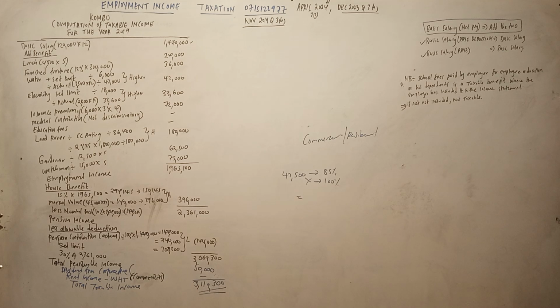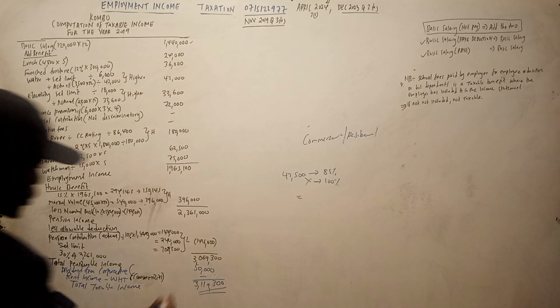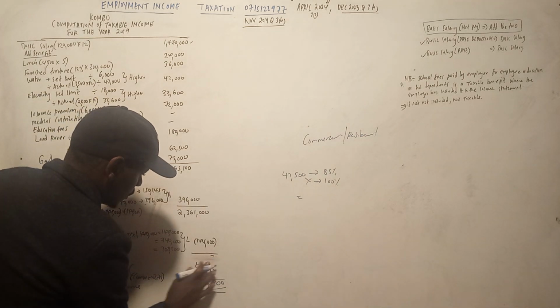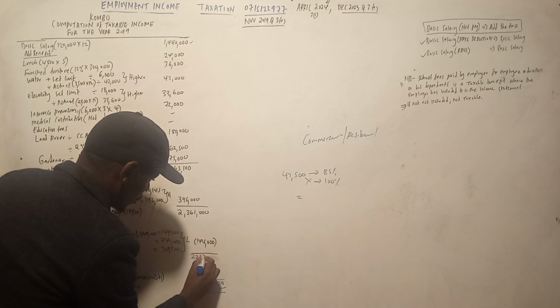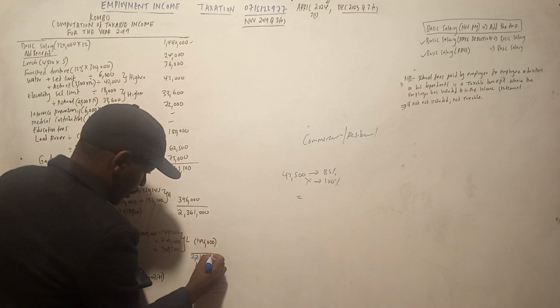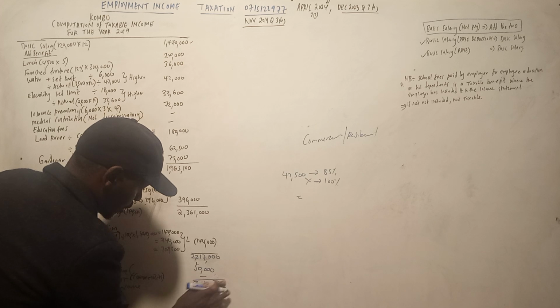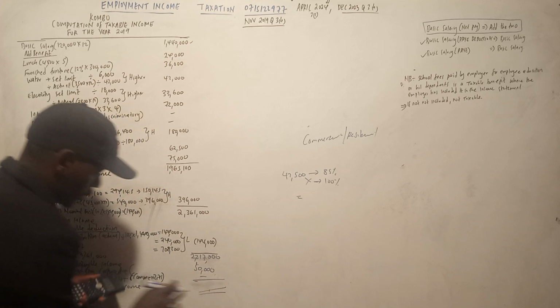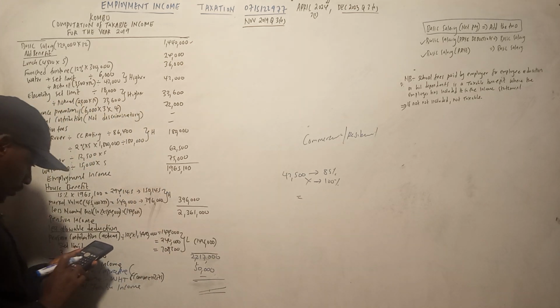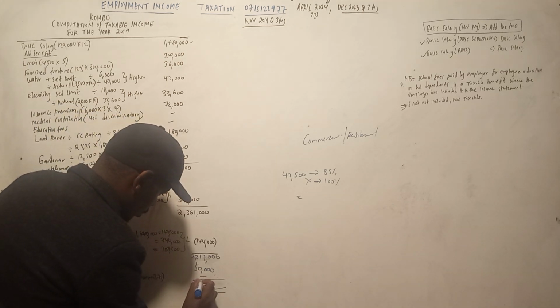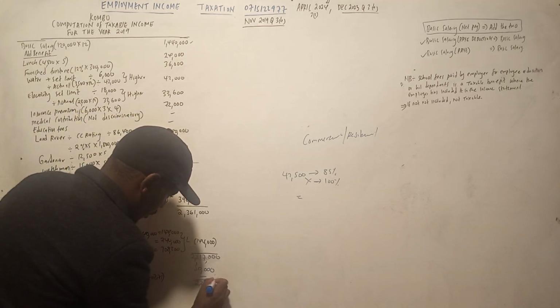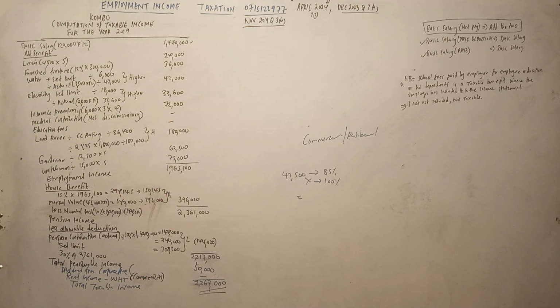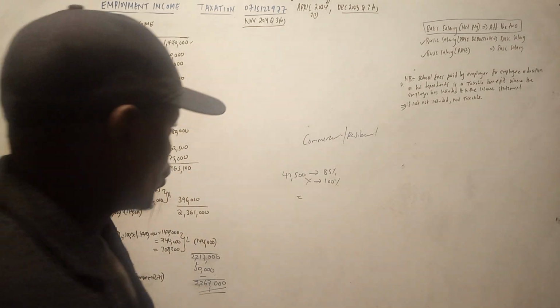Na niliadi vibaya. Let me add again. 2,361,000 minus 144,000. This is supposed to be 2,217,000 plus 50,000, 2,267,000. Now ukishafika hapo, then don't forget now to go to the other item.